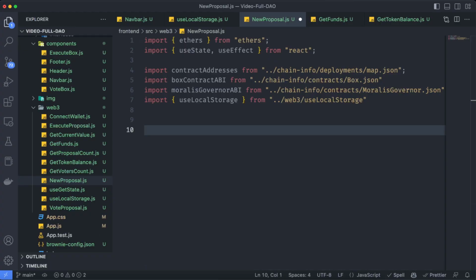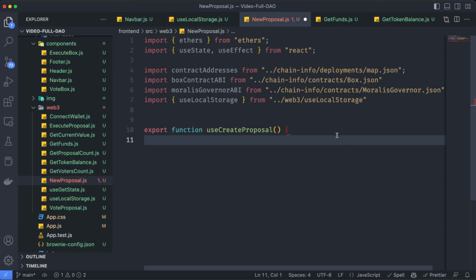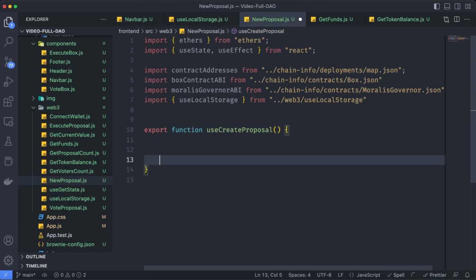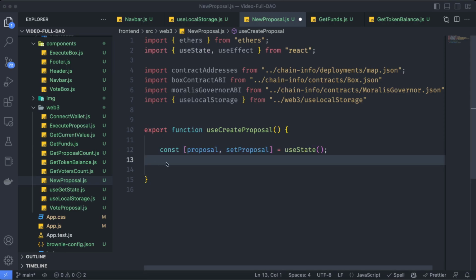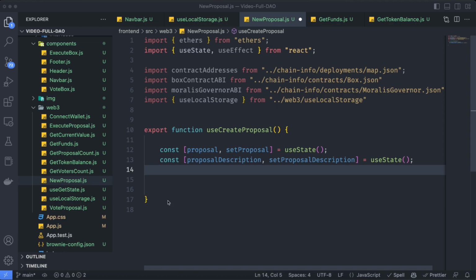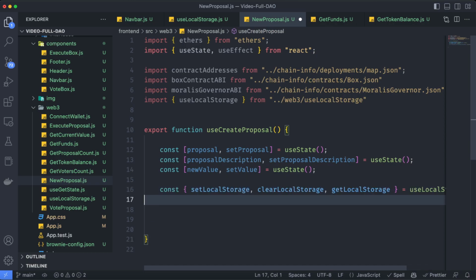Okay, let's get started with the new proposal functionality. This is going to be the more complex function by far, but at the end is still going to be something really simple if we know what we are doing. So let's also say export function useCreateProposal as a new hook. Let's declare here some important variables such as the proposal description, the value we want to store, and let's use that useLocalStorage functionalities, which is important for the last hook.